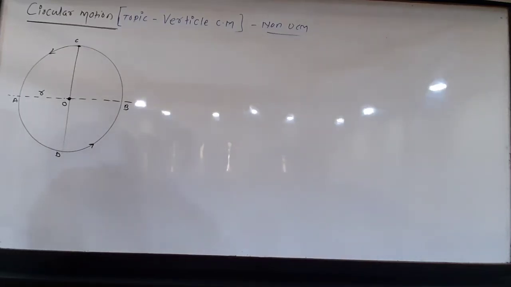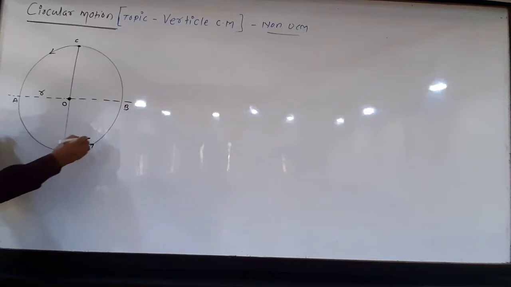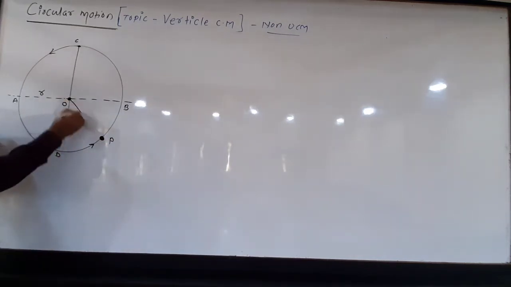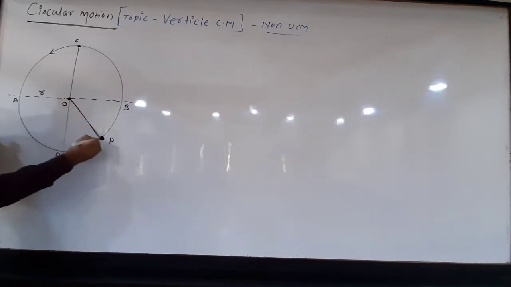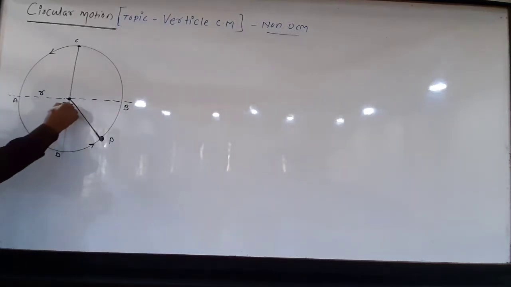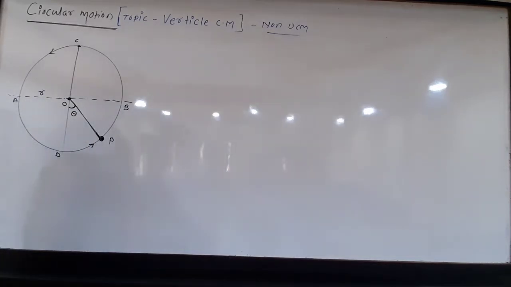And suppose at the time of observation that the stone is present at this position. Let this be the current position of the particle, that stone or body, and this is the string to which the body is attached, such that the string makes an angle theta with the vertical diameter.